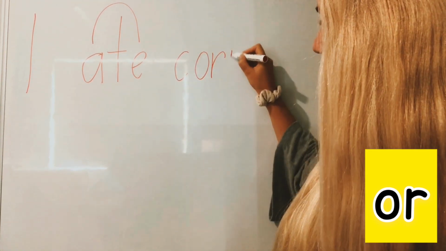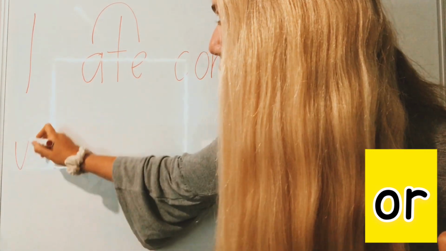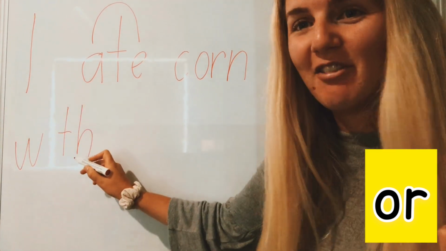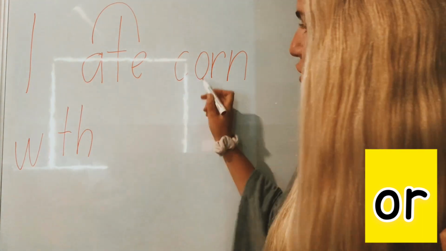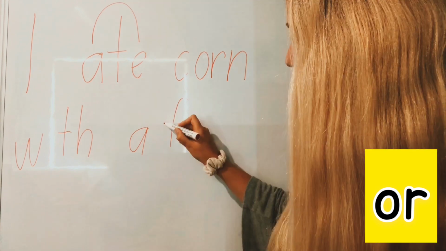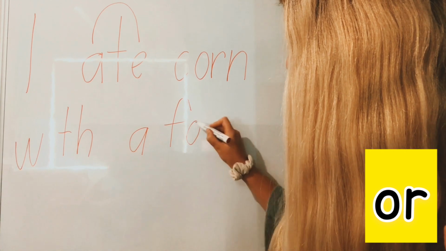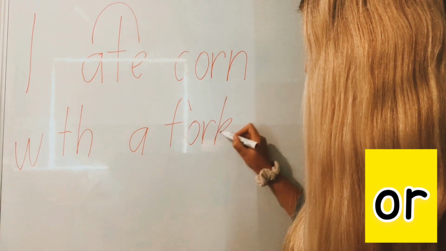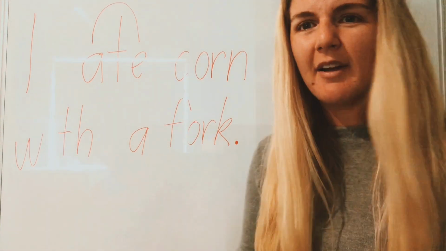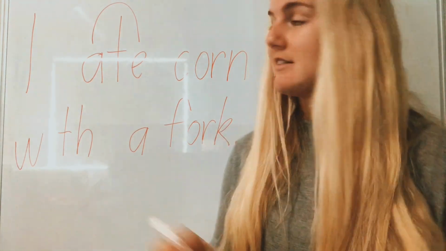there's our digraph, and I ate corn with. Oh look, TH digraph. Awesome. I ate corn with a fork. Sound talk it as we write it. There's our digraph. K at the end, remember? And a full stop. Well done. Let's do our sound buttons and CVCs.